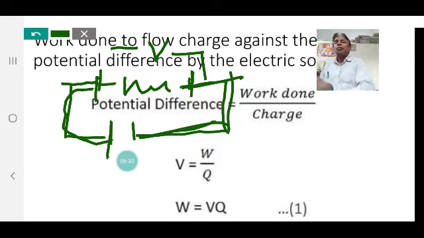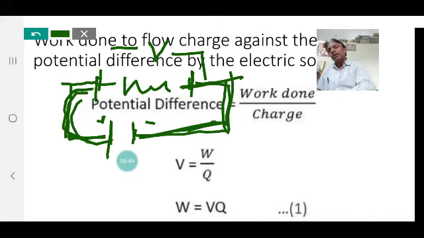Due to this potential difference, current flows. Electrons flow from the negative terminal to the positive terminal, but conventionally the direction of current is taken from the positive terminal to the negative terminal.